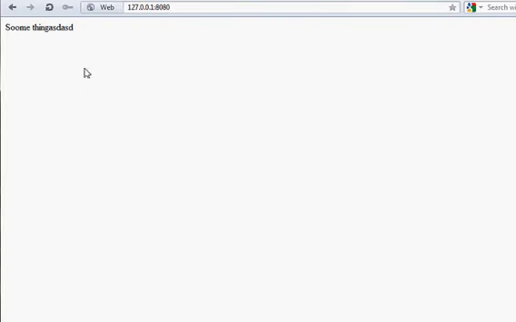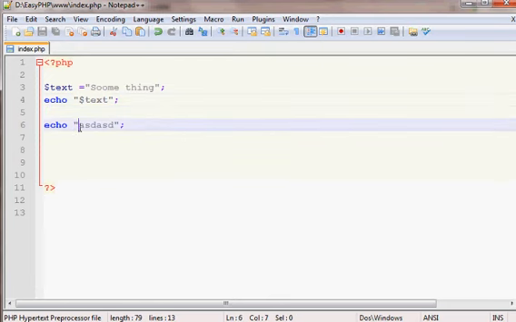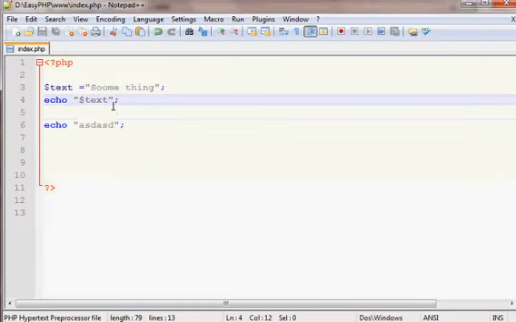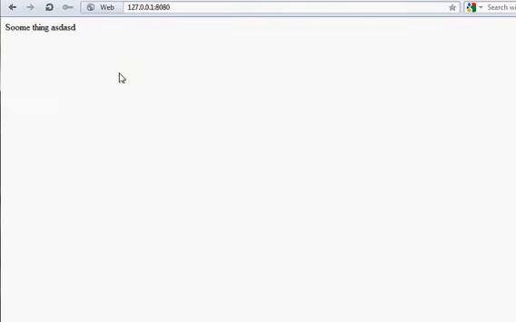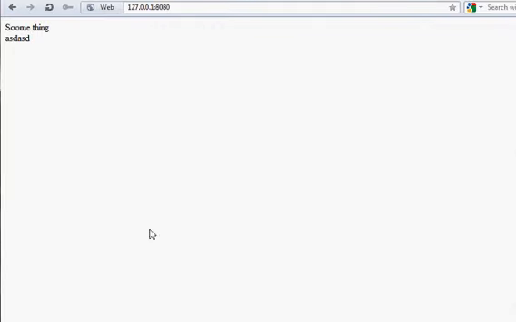And also remember, this is PHP code, it will start echoing out from here, and the next echo will begin from here. So there is no space between them. So you have to remember that if you want a space, you have to add a space. If you want a new line, you have to write a new line.